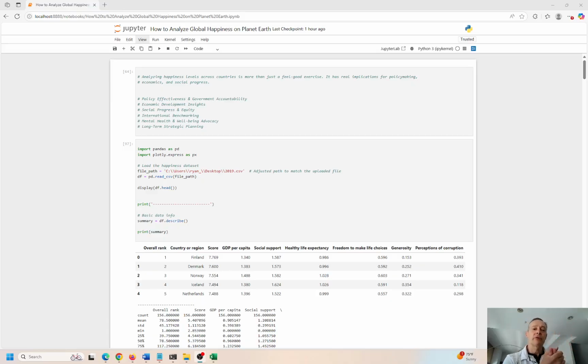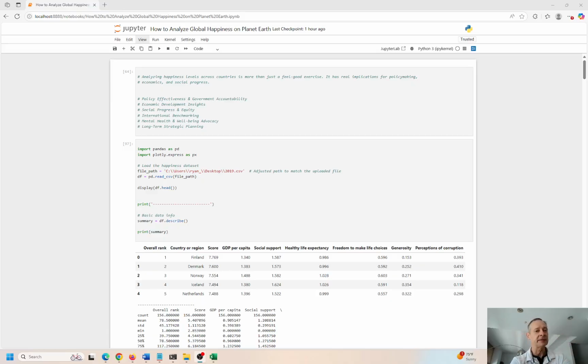So today I want to look at a project about how to analyze global happiness. I saw this data set a while back, and I thought of doing some type of work with this. I kind of brushed it off, but then it just came up on my radar recently, like a couple days ago. So I thought the timing was good.